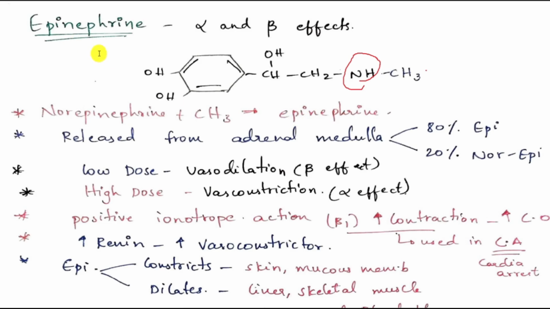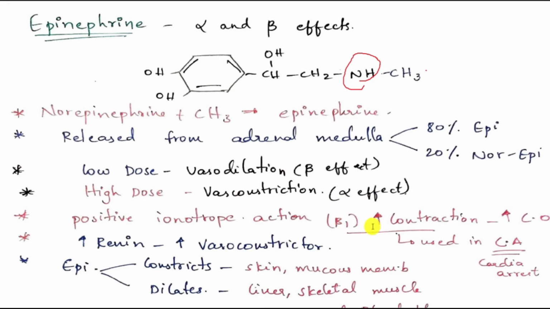Most of the epinephrine is released from the adrenal medulla. Adrenal medulla releases 80% epinephrine and 20% norepinephrine. Low doses of epinephrine cause vasodilation, that means beta effect, which is inhibitory. High doses of epinephrine cause vasoconstriction, which is alpha effect, which is stimulatory.